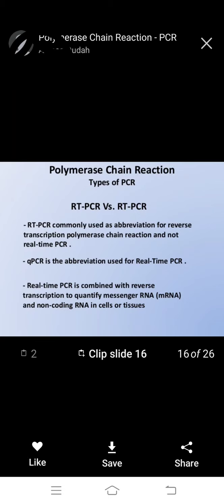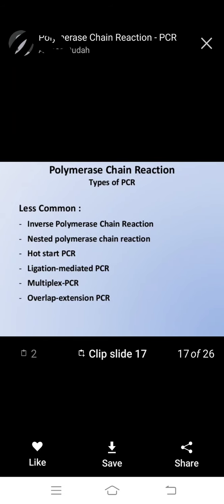So RT-PCR is the commonly used abbreviation of reverse transcription polymerase chain reaction, and not real time PCR. It is used to detect viruses, and it is important to transcribe to quantify messenger RNAs, mRNA, and non-coding RNA in cells or tissues.